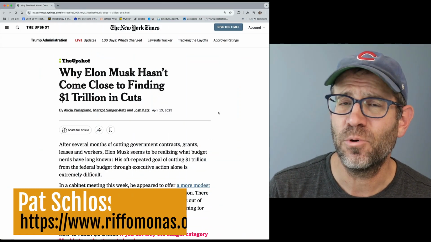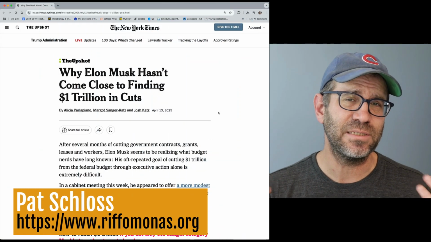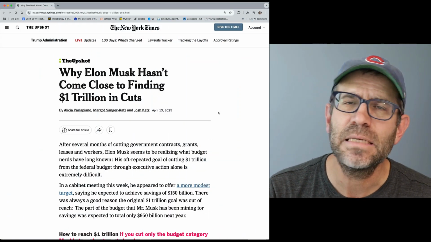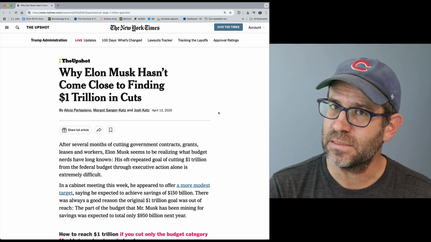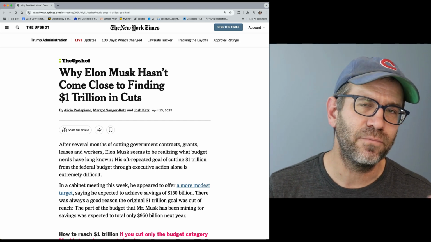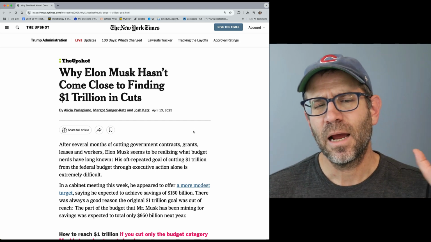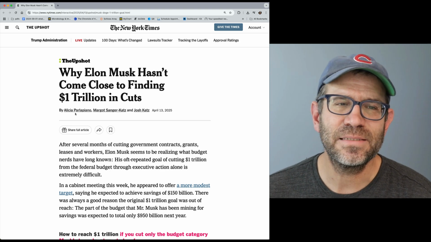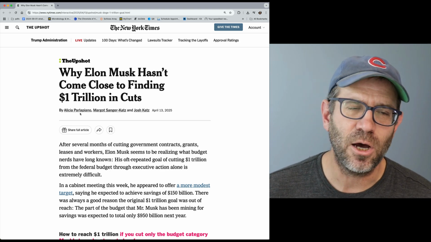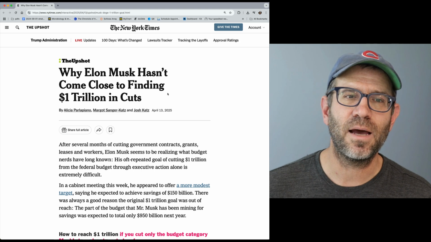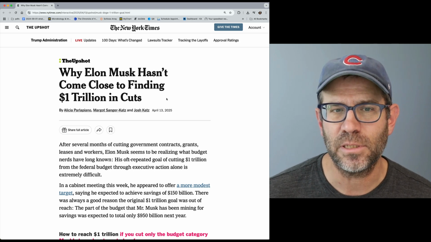The New York Times has been putting out a lot of great data visualizations and data-driven analyses as it relates to the presidency and the policies of the Trump administration in general. A couple weeks ago, this Upshot article from the New York Times caught my attention: why Elon Musk hasn't come close to finding $1 trillion in cuts.